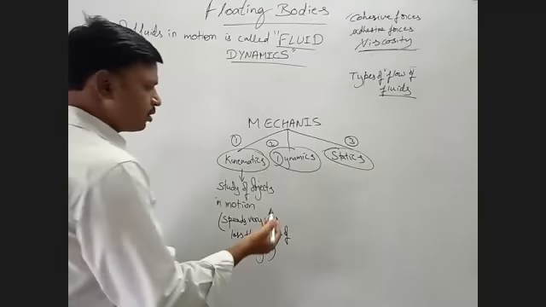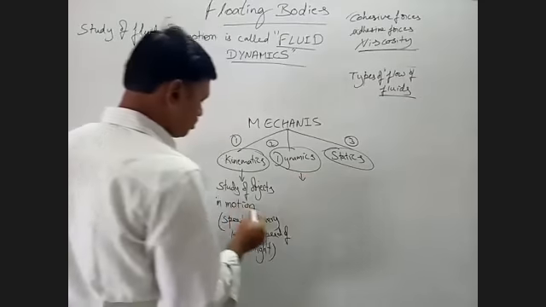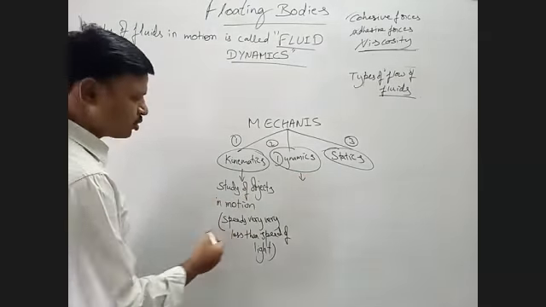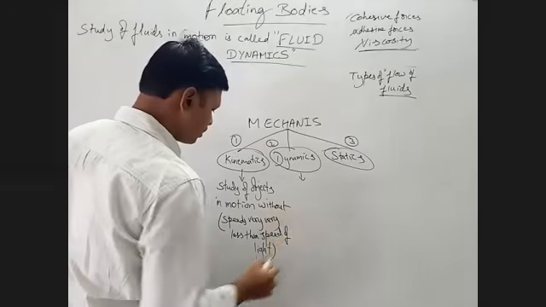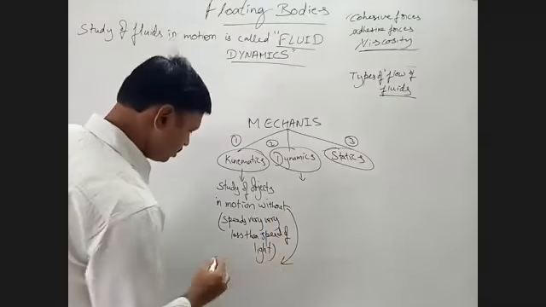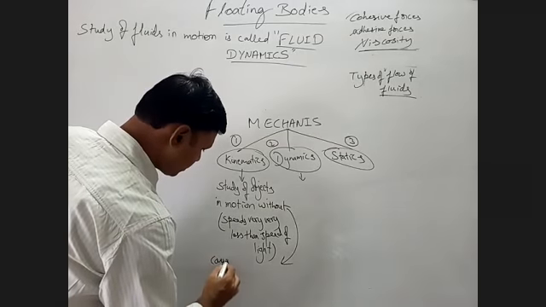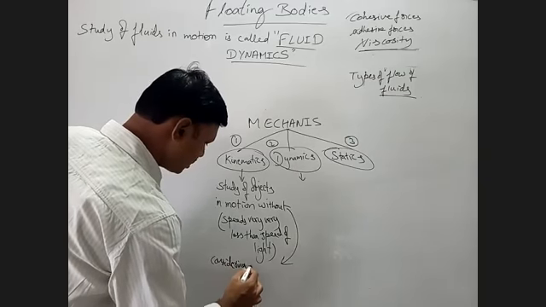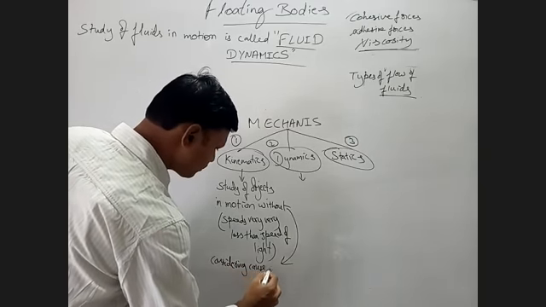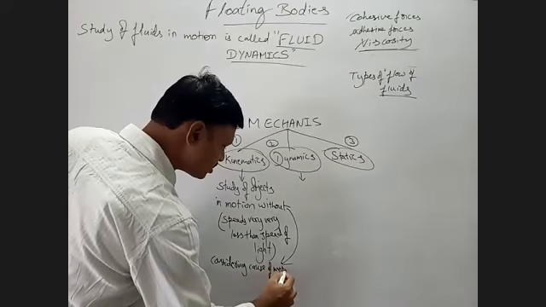So dynamics means what? Here, study of objects in motion without considering cause of motion. So this you should not forget.